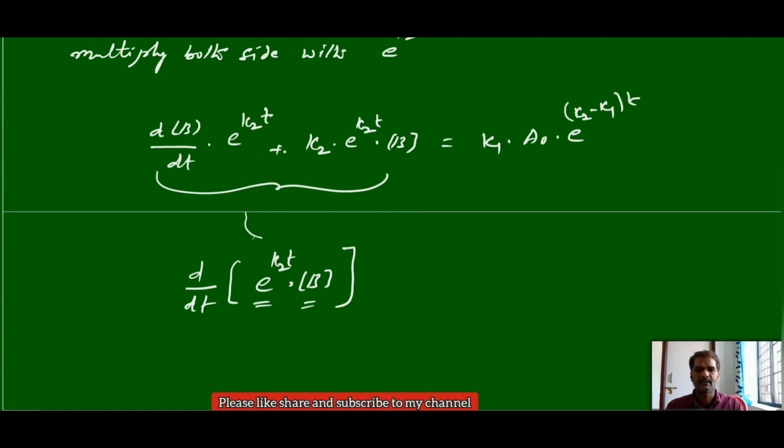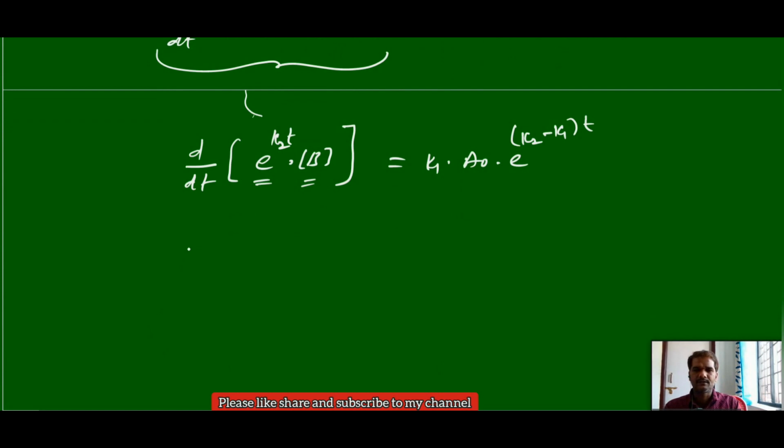This you expand, you will get the same only, and that is equal to K1 A0 e power K2 minus K1 into t. Now you apply the integration.